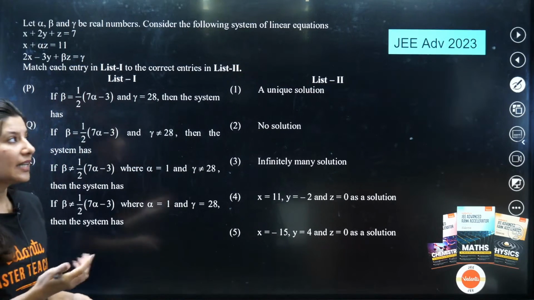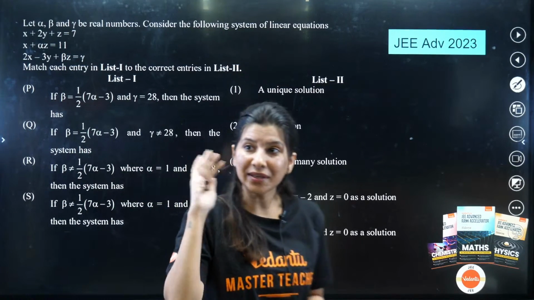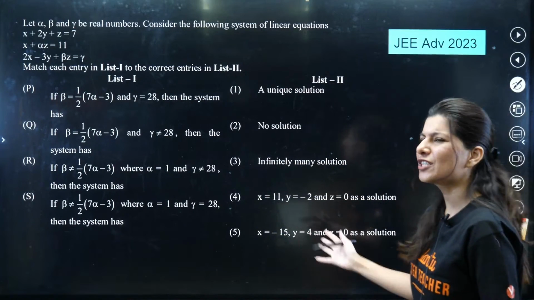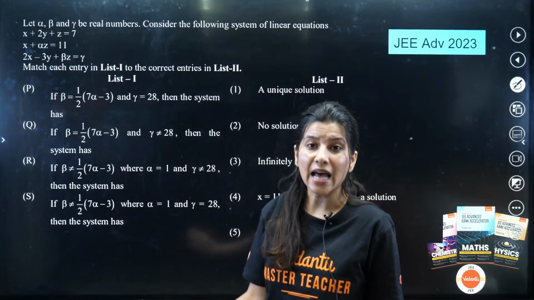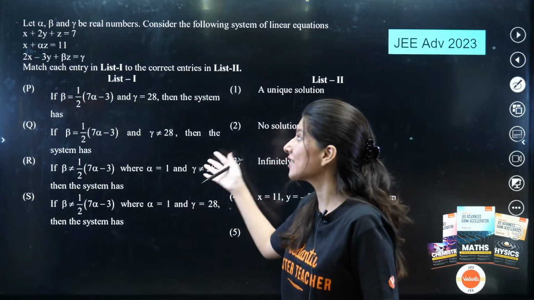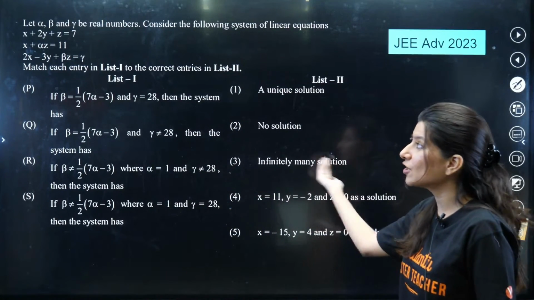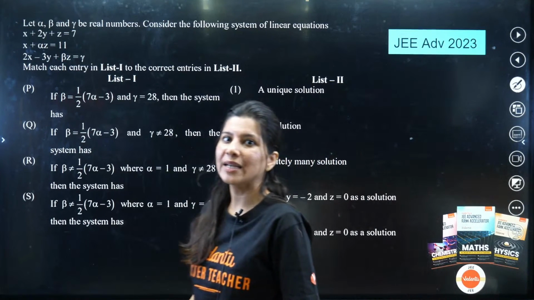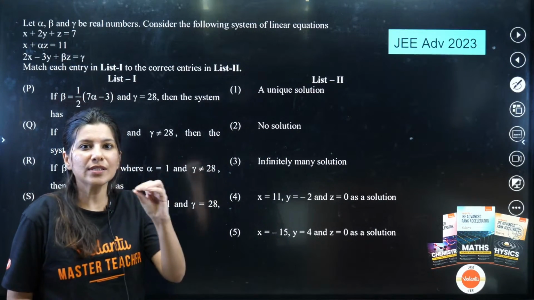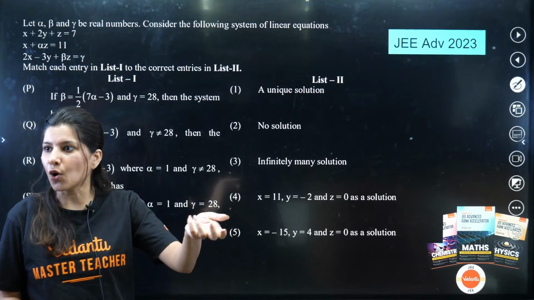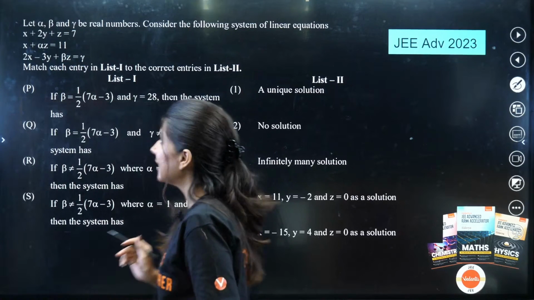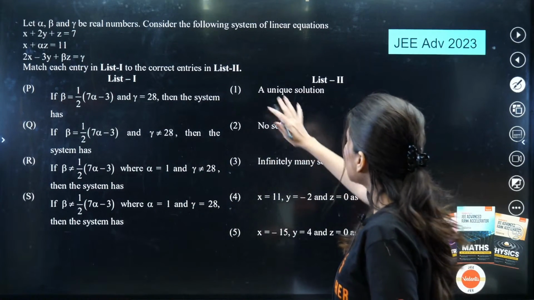Now we have another question from JEE Advanced 2023. And trust me, this question will boost your confidence. It looks like so many things are happening: matrices, a match the column type question. But again, a match the column type question actually gives you some liberty in eliminating the options. So first of all, let us understand what type of question it is.